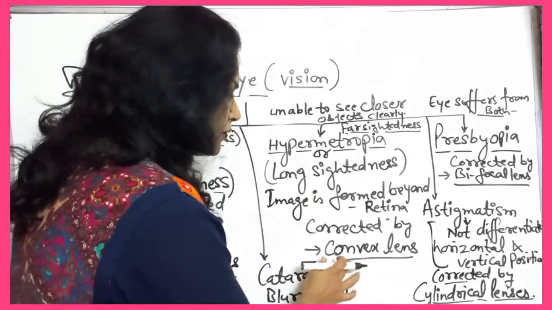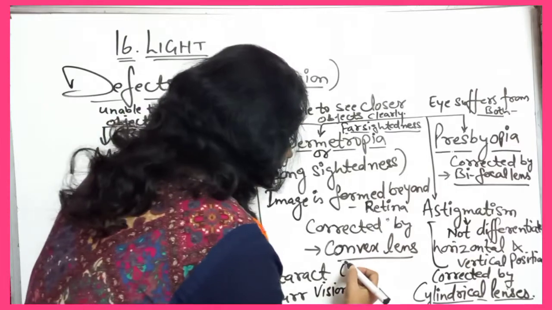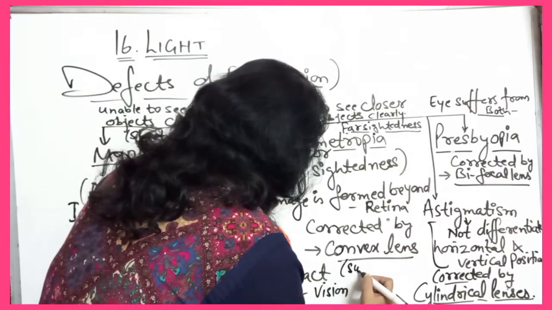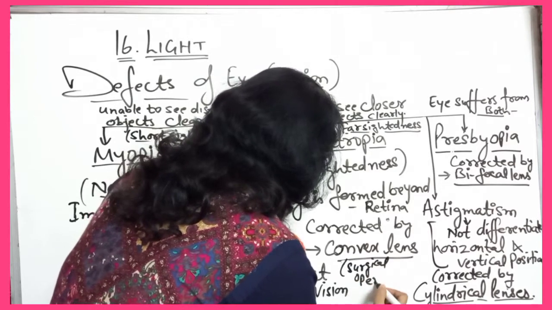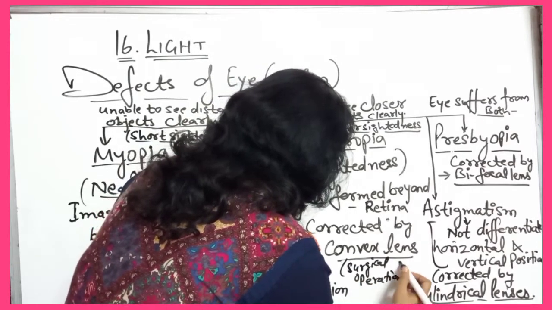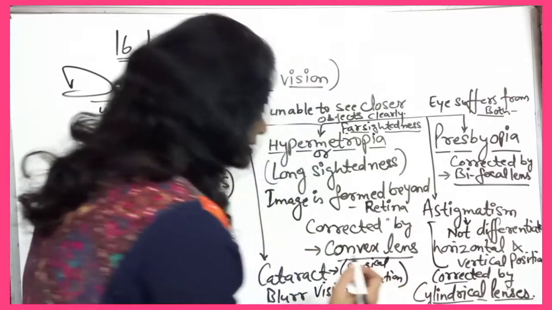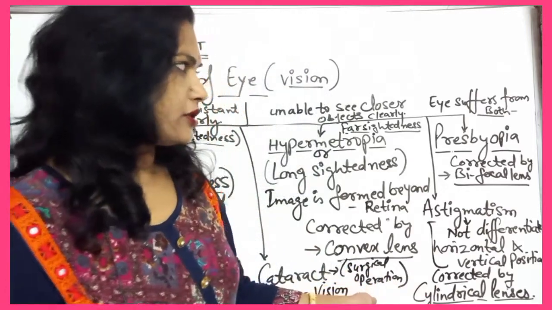So that type of surgical operation will be taking place. Cataract is removed by surgical operation.